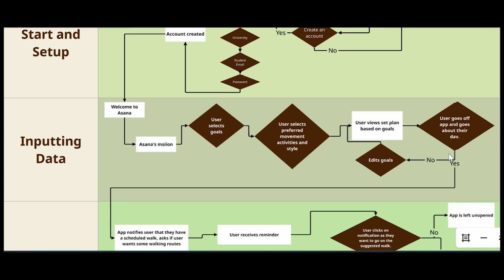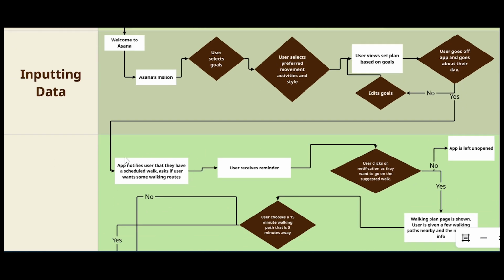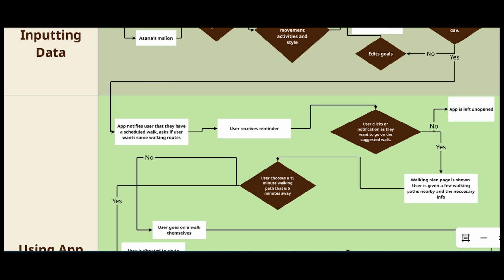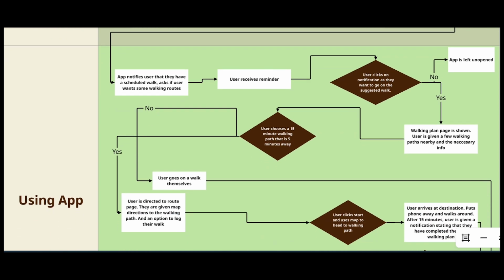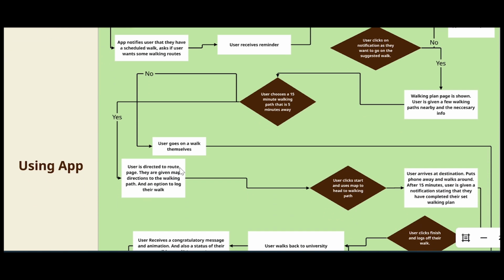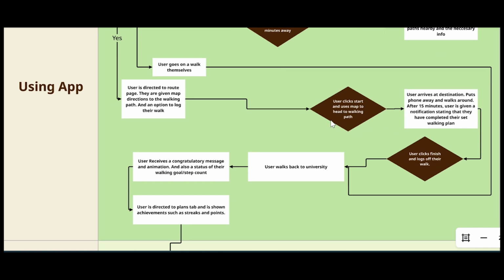She then goes off the app and just goes about her normal routine and receives a reminder for a scheduled walk that was created based on the plan given. She clicks on the reminder and is directed to the walking plan page where she is provided with some walking routes and the necessary information. She chooses one of the walking paths and then is directed to the route page where she is given map directions to the walking path and an option to log her walk. So she decides to log her walk, go on the walk, and complete the walk.